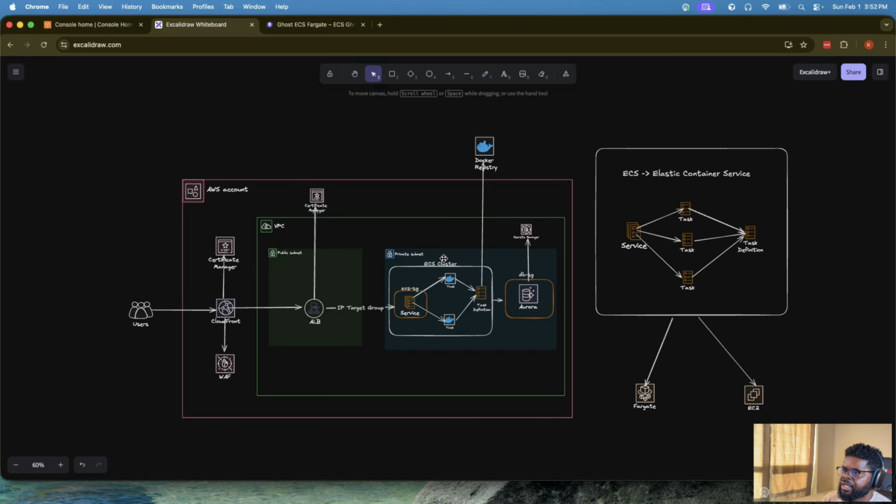So we also do that. And then once that is done, you want to expose that whole ECS to the internet. That's where you bring in a load balancer. So with a load balancer, you create a target group, you point that target group to a service, and that service is going to fill that target group with IP addresses that the load balancer can reach, right?